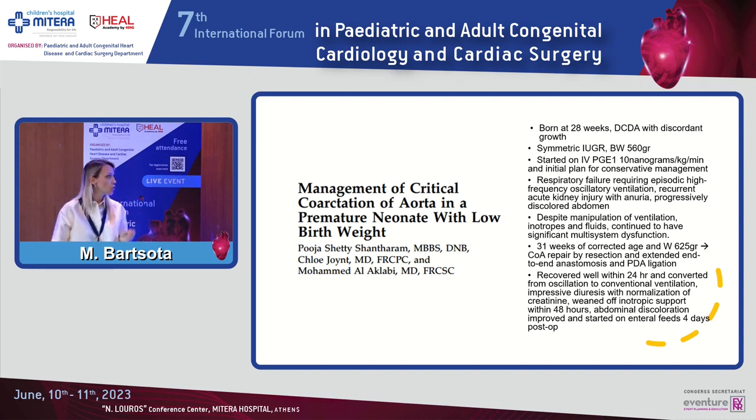So they decided to go ahead at 31 weeks of corrected gestation and at a weight of 625 grams, and did a coarctation repair by resection and extended end-to-end anastomosis. The baby significantly improved 48 hours after the operation, and they reported that at 5 months postoperatively, this baby is, from the cardiac point of view, very well, with no significant residual coarctation and only mild left ventricular hypertrophy, but of course is still oxygen dependent because of the prematurity and the chronic lung disease. So this is just to show you that sometimes we cannot wait, and we have to take the risk and do a high-risk surgical repair even at an earlier age or weight.